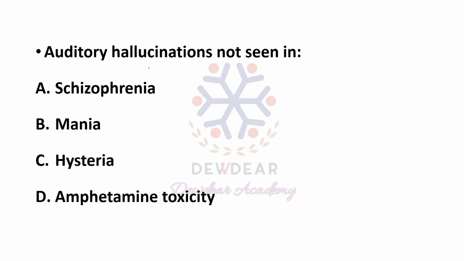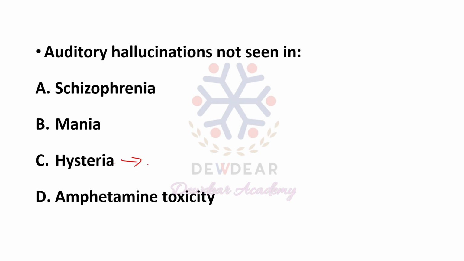We know hysteria is actually a neurosis. In neurosis, hallucinations may not be present. For psychosis, the hallucinations are present, but for neurosis, hallucination is not present. So here, hysteria is the answer. Option C.